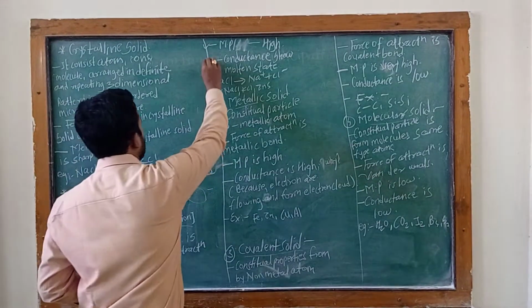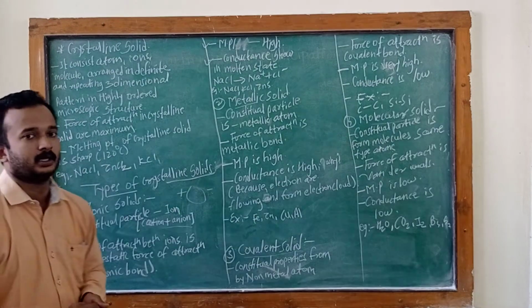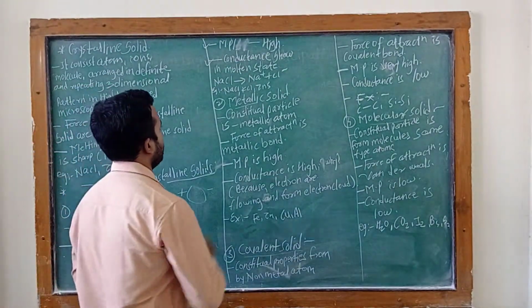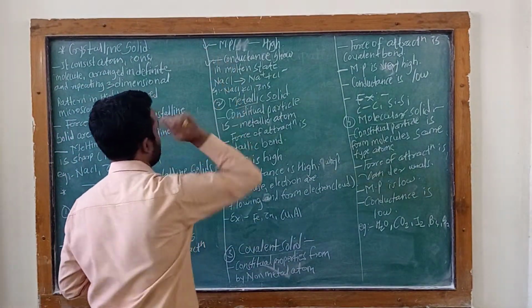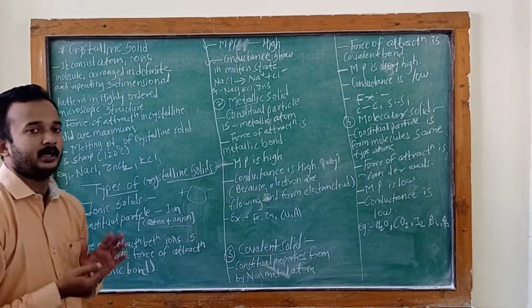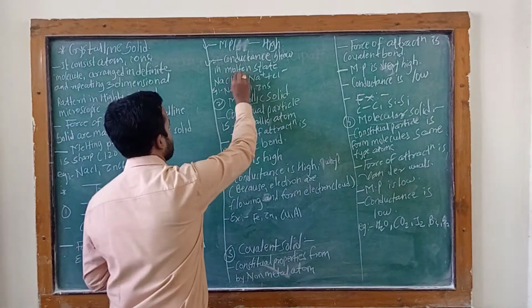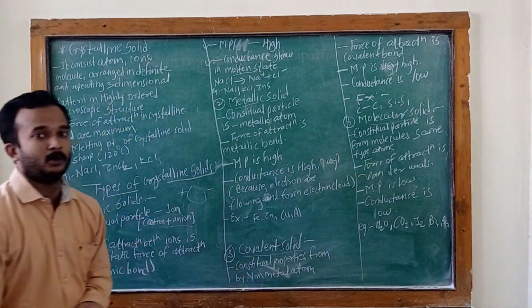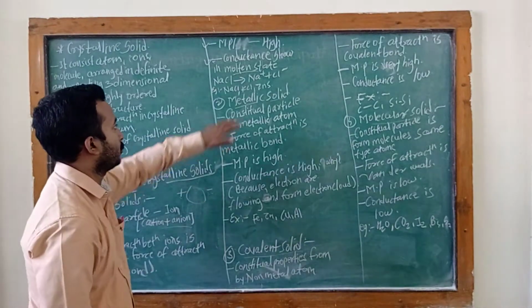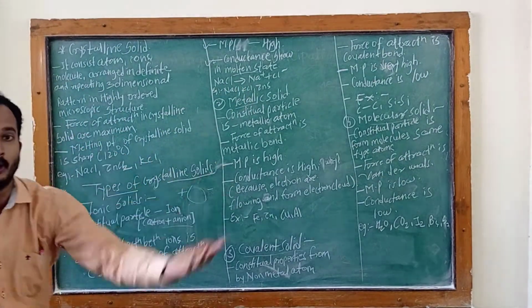Then, melting point and conductivity of the ionic solid. Conductivity of the ionic solid: conductance is shown in the molten state. Means the ionic solid shows conductance in the molten state. That is for sodium chloride, potassium chloride and zinc sulfide in the molten state.